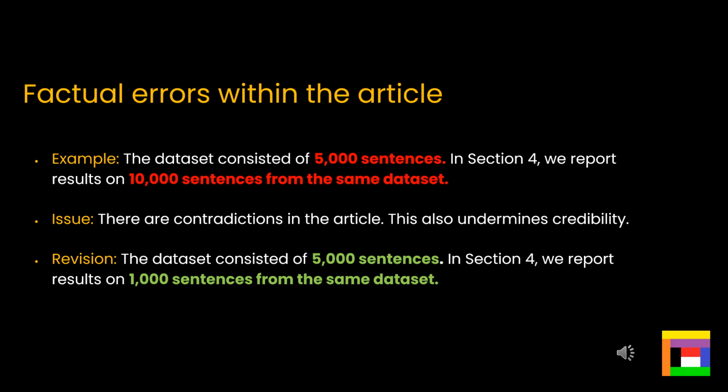Factual errors within an article occur a lot, especially if the writing phase happens over months or even years. Here in the example we can see they have a data set of 5,000 sentences, and somehow from that smaller data set they took a bigger data set, which is impossible. In the revised version we can see that the problem was there was an extra 0 in the second data set.